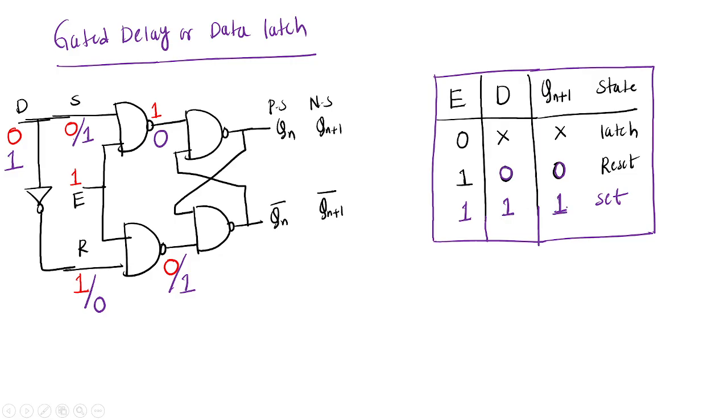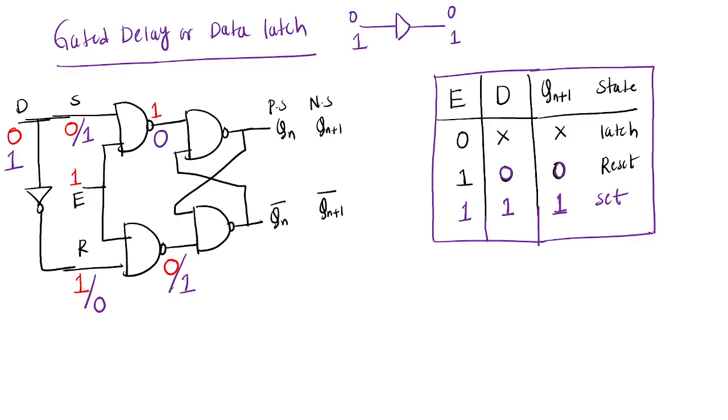Same thing you are doing. So that means we can call this data latch or D flip flop a sequential buffer. What do we call a sequential buffer? Buffer is nothing but what? So this is buffer. Okay. When you are giving 0, you are getting 0. When you are giving 1, you are getting 1. Okay, like that.